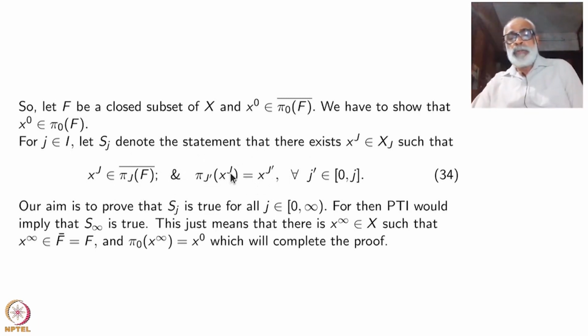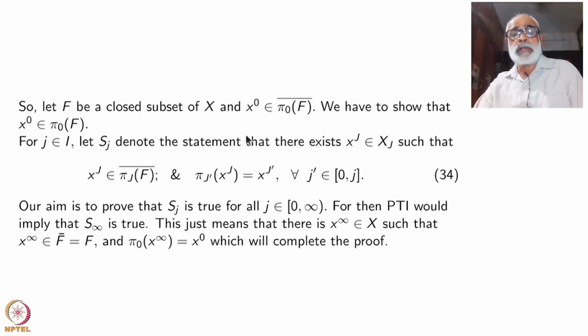So the jth projection of this one must be the same thing as the j prime projection element here, which just means that if you take the ith projection of xj, where i is less than j, then it must be the same thing as the ith projection of this element, where i is actually smaller than even j prime. That is the meaning of this. The projection of these points which you are choosing next should be the same thing as the points which you have chosen already.